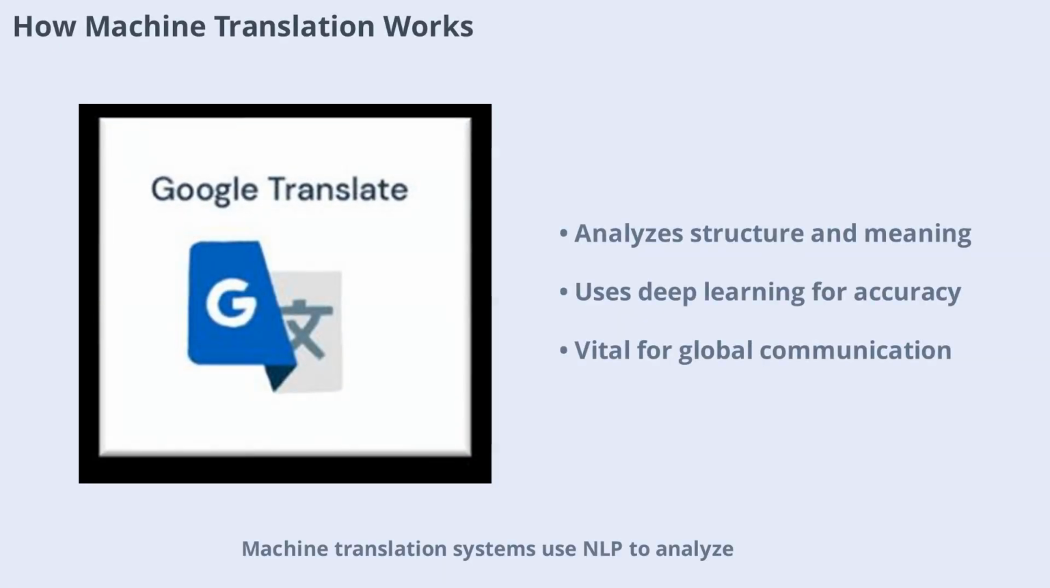Machine translation systems use NLP to analyze the structure and meaning of the source language, then generate equivalent text in the target language. Early systems relied on simple word-for-word translation, but modern approaches use deep learning and large datasets to produce more natural and accurate results. This technology is essential for international business, travel, and cross-cultural communication.